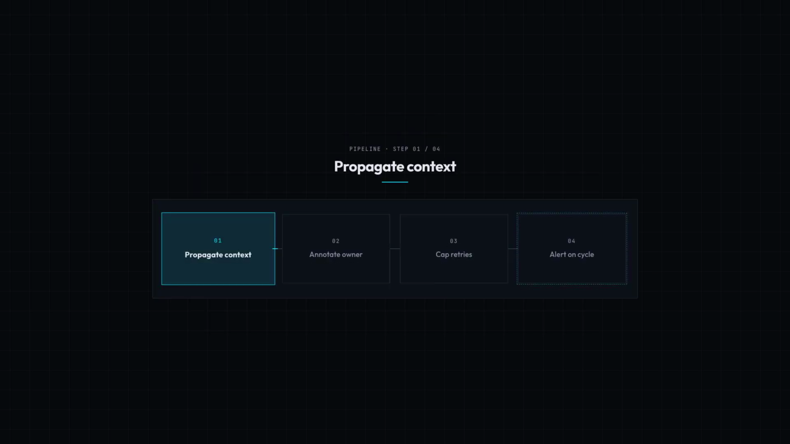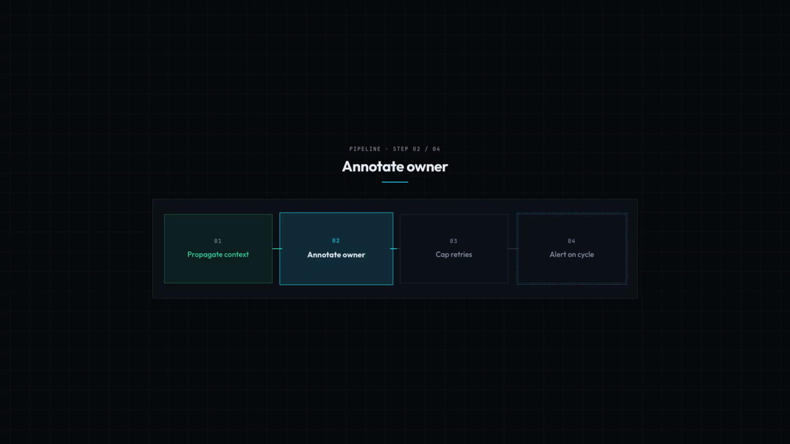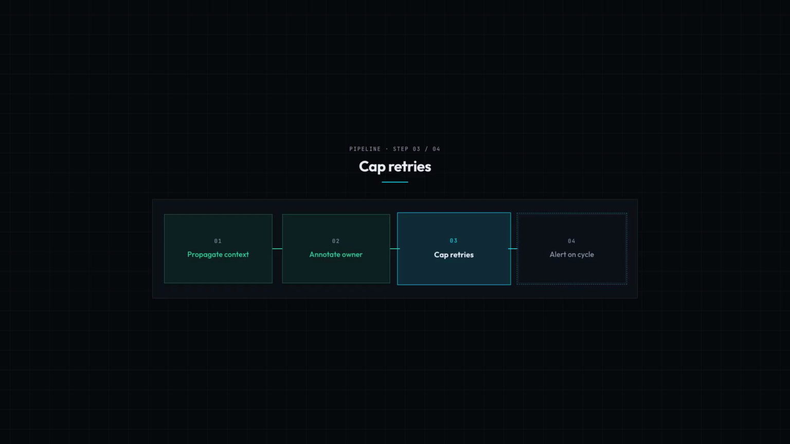Lock in 4 guardrails before the next page. Propagate context across every async boundary, not just HTTP. Annotate resource ownership so traces can prove who held what. Cap retries and queue TTL so stuck work expires instead of orbiting forever. Alert when a dependency graph revisits the same resource owner inside one workflow.